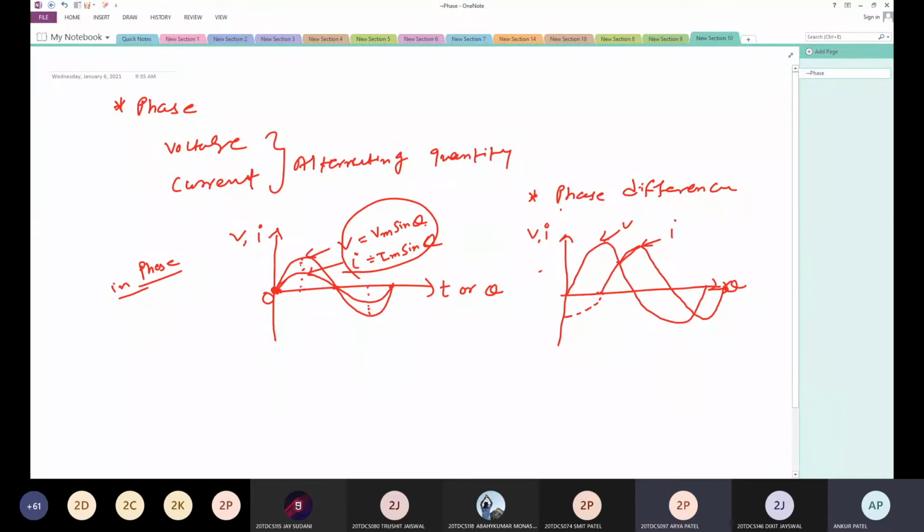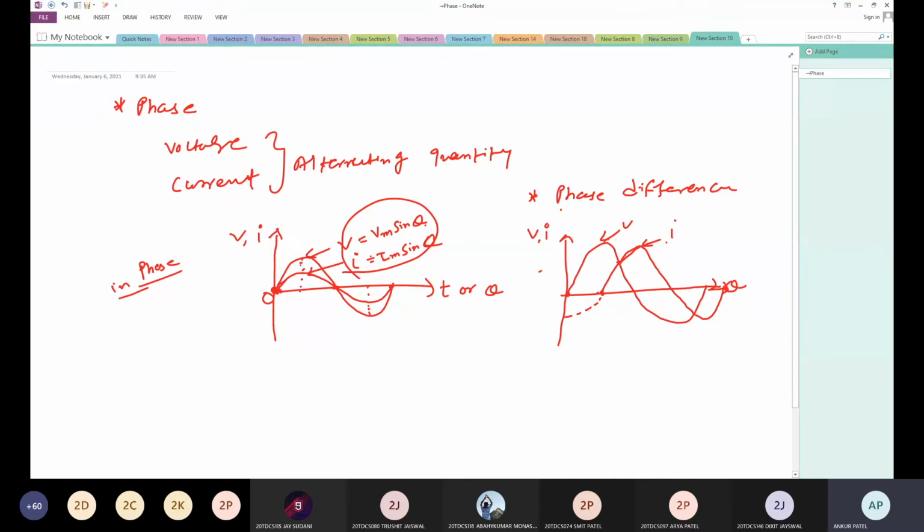Current is lagging behind voltage by pi by 2 phase difference. Here voltage attains its zero and maximum value earlier than current, or we can say current attains its zero and maximum value later compared to voltage. So here current lags the voltage.